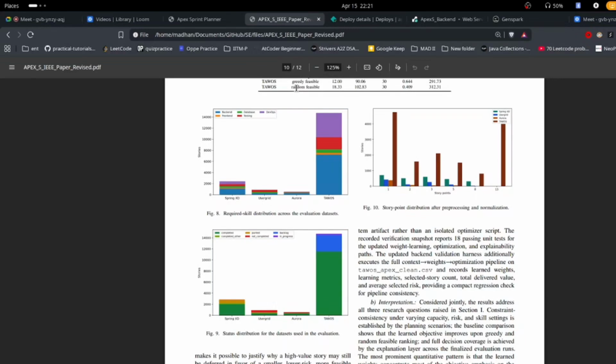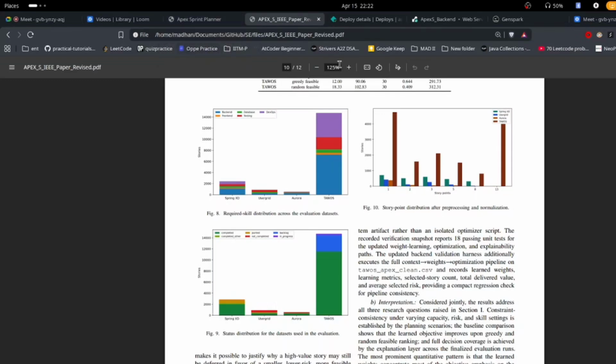When risk was relaxed, the selected value and average risk both increased, showing the trade-off clearly. So the output is not just a plan, it is a plan plus the reasoning and the measured behavior behind it, which is what helps us trust the tool. Moving on, my teammate will show deployment, testing and reliability and the final details.